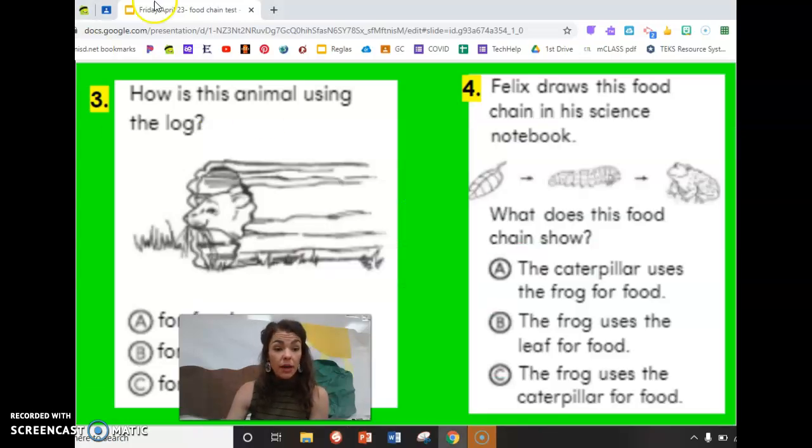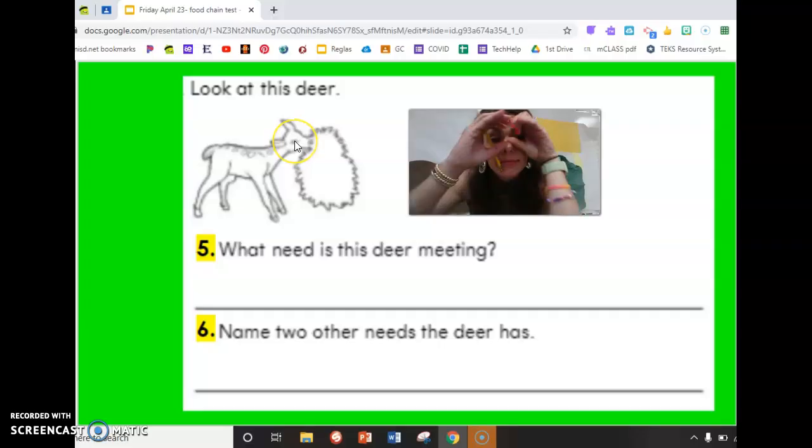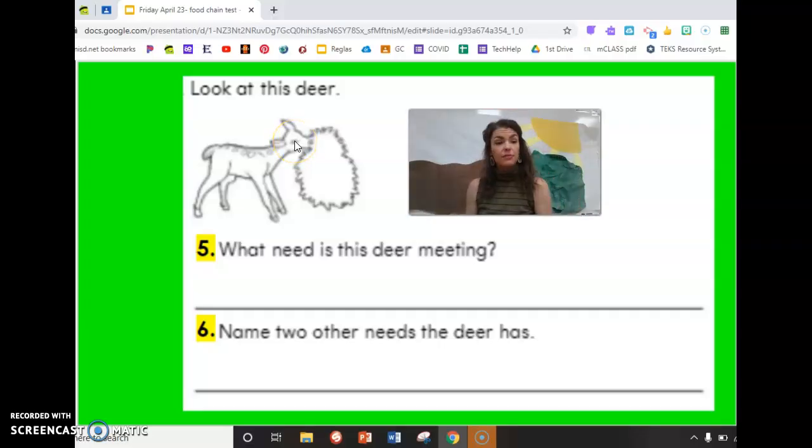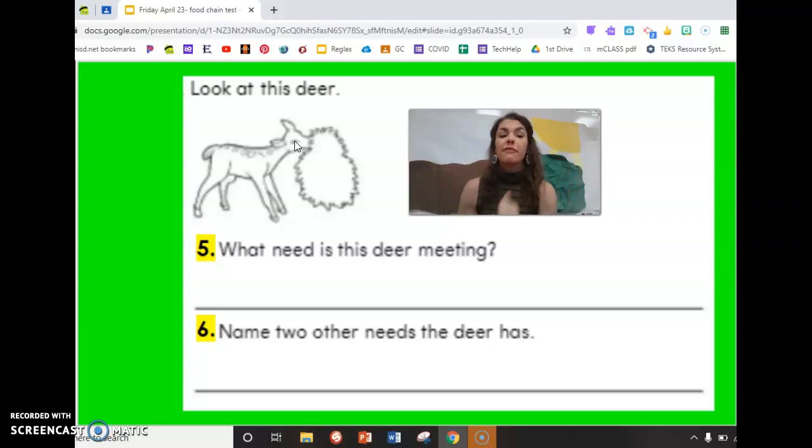They're here together with the picture of the deer and ask us to please look at this deer. Look at this deer. Number 5, what need is this deer meeting? What's the deer getting? Food, air, water, or shelter? Write for me number 5, what need is this deer meeting?